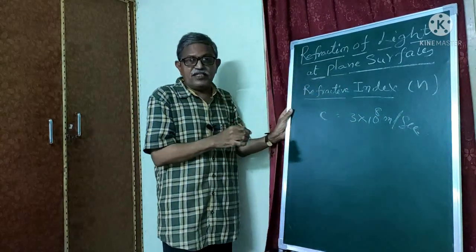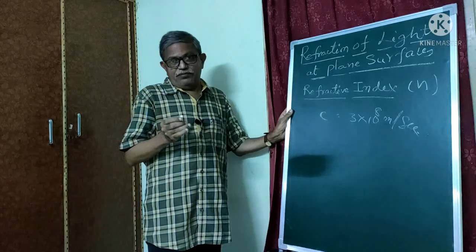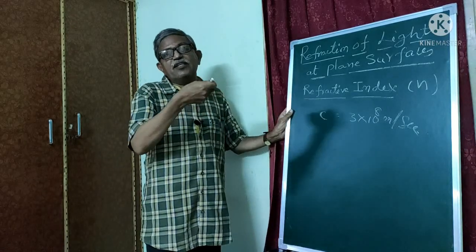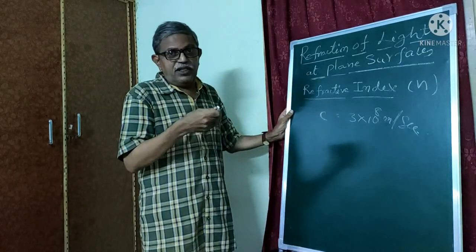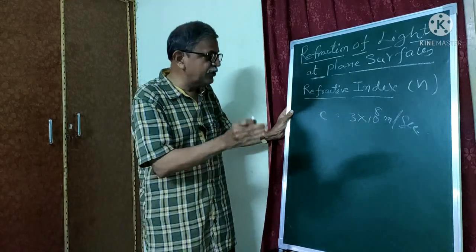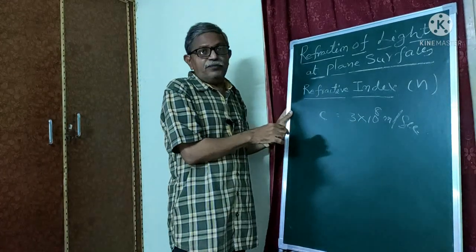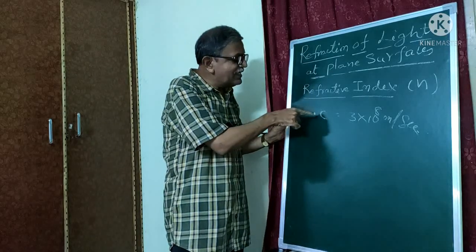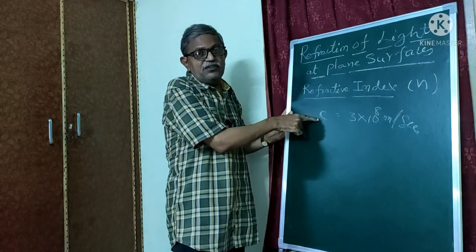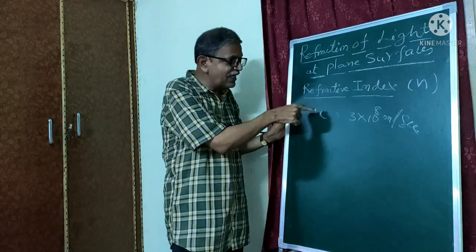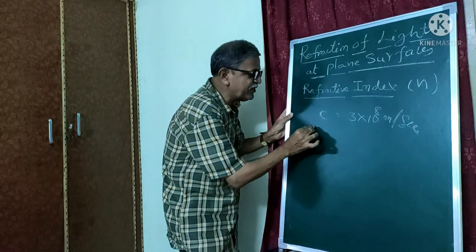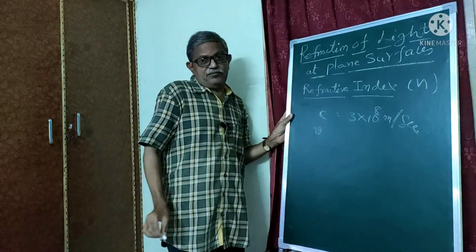The same light, coming from the vacuum, is passing through another medium. In that medium, the velocity of light is less than this one. So this can be represented by small v.